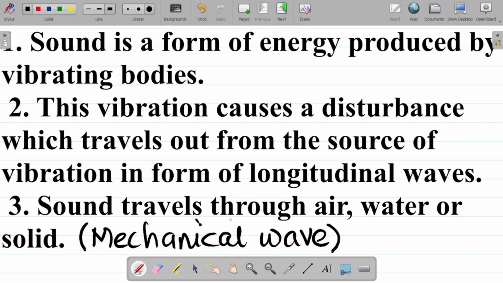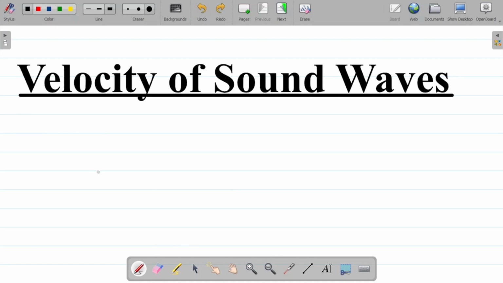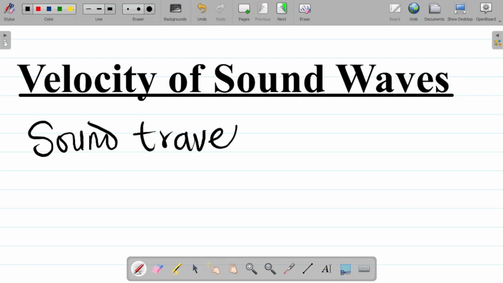Now, let's look at something. If you say that sound waves travel, that means they must have a particular velocity. So let's look at the velocity of sound waves. Now note that sound travels at a velocity. The velocity of sound waves is about